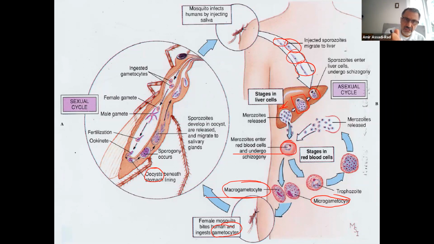In the gut of the mosquito, as I talked about, it's sporogony. You have one nucleus, and it multiplies and multiplies and multiplies. The name of the process is sporogony.